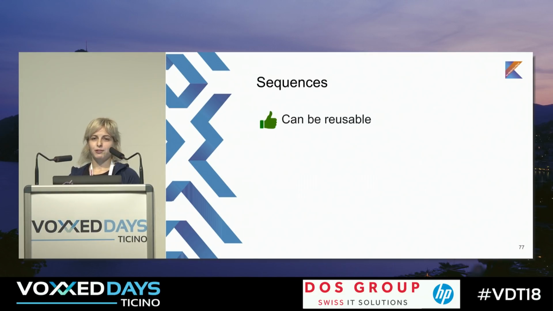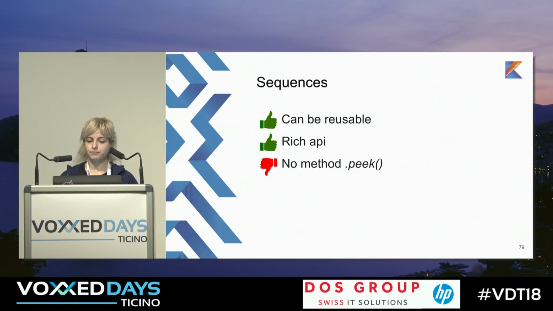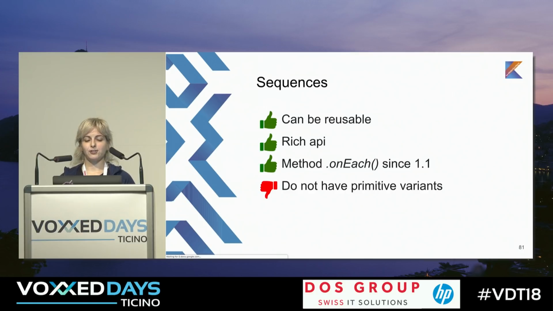But sequences can be reusable. We already talked about it. Sequences have a rich API because they are developed in Kotlin, and we have a lot of different methods. For example, we don't only have filter, we have filterNot, and we can check that all elements satisfy some predicate, and it's really cool because you write less code. But unfortunately, sequences don't have the method peek. I know it's really a huge disadvantage. But from version 1.1, they have the method onEach, which does the same stuff as peek. So now it's not really a disadvantage.